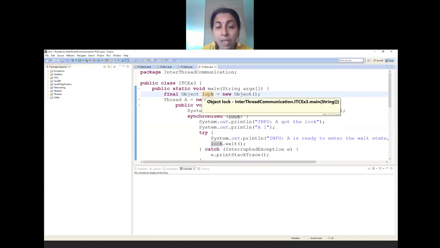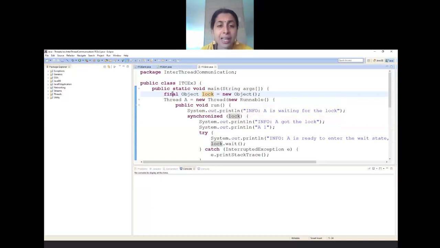The lock is not at all available as part of Thread. Lock is available as part of the Object class. Please note it down. Whenever you want to have a lock on any thread, you have to create an object of the Object class, and purposely I have made it final.